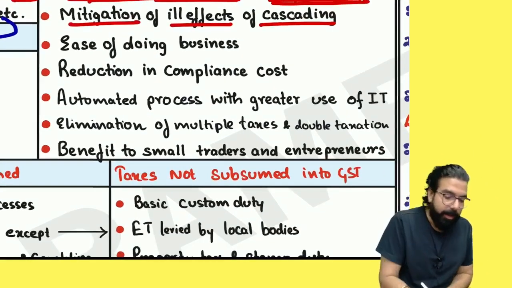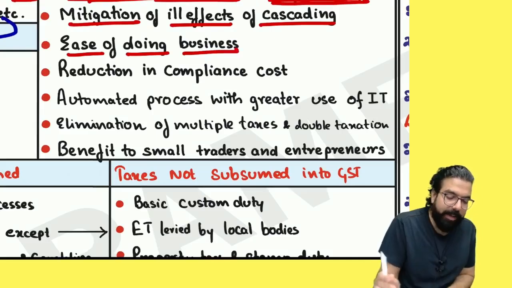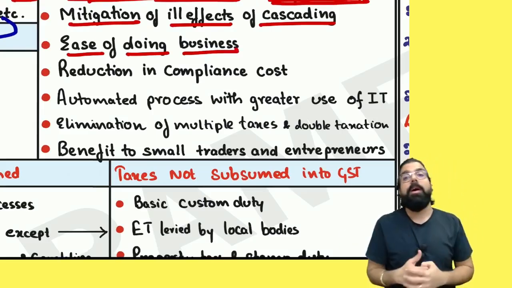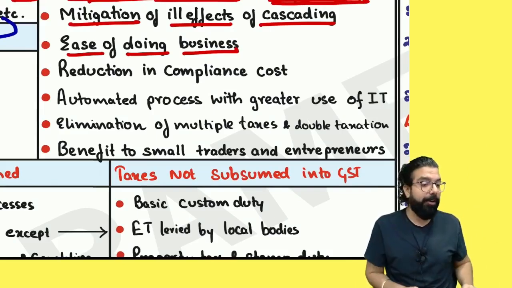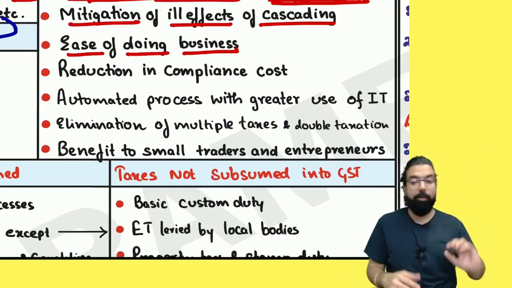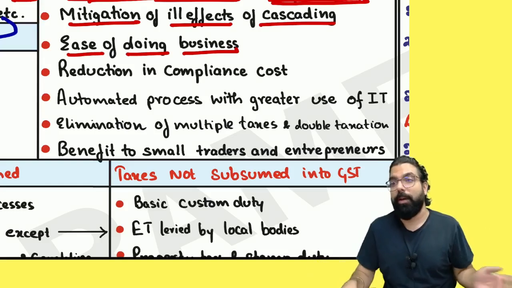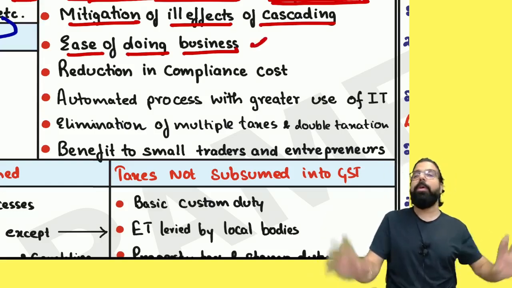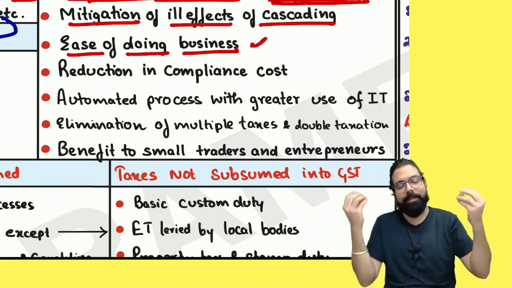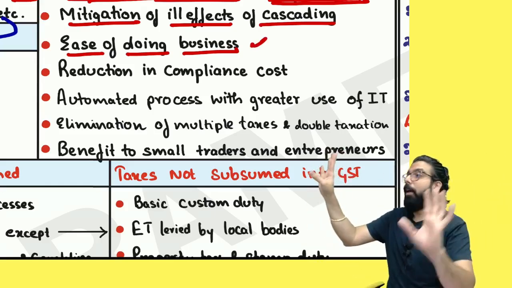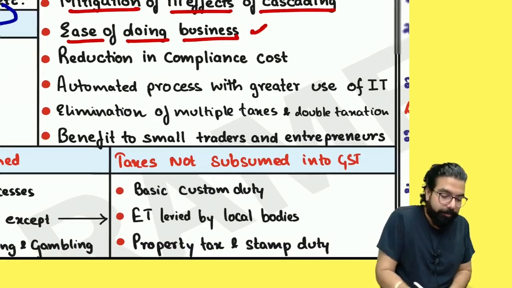Yes. Next. Ease of doing business. Sir, ease of doing business has come. Why? Earlier, if registered under VAT, VAT books of accounts had to be maintained. Registered under excise, excise books of accounts had to be maintained. So much headache was there. Now there is ease of doing business. Why? Only one tax is there. GST, GST, GST. Buying GST, selling GST, always GST. Are we clear, everyone? Next.